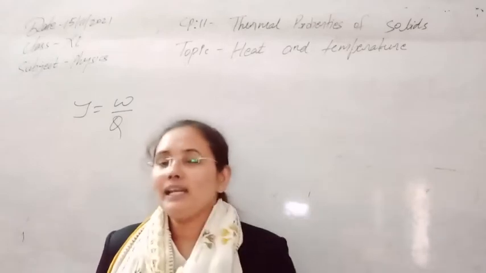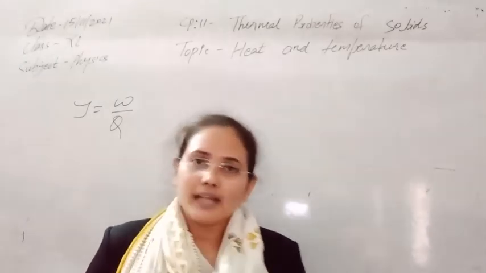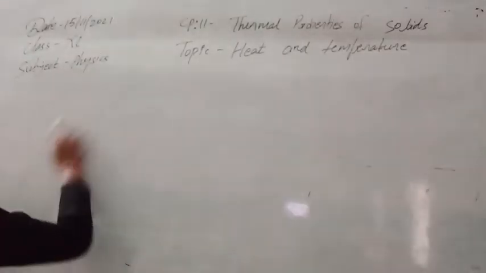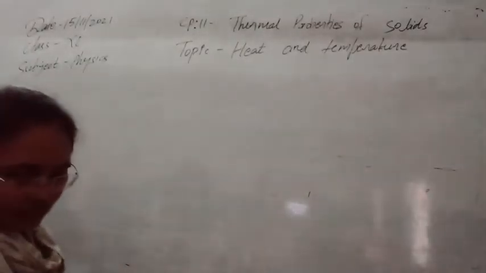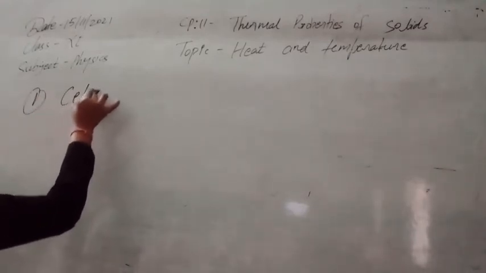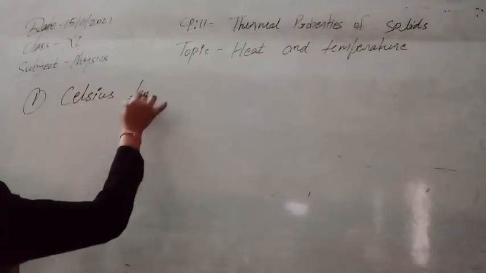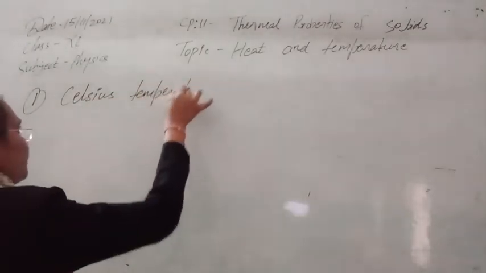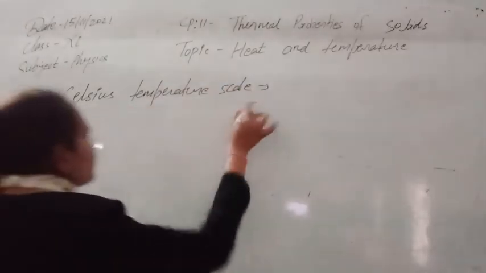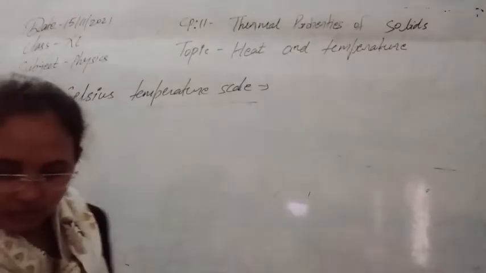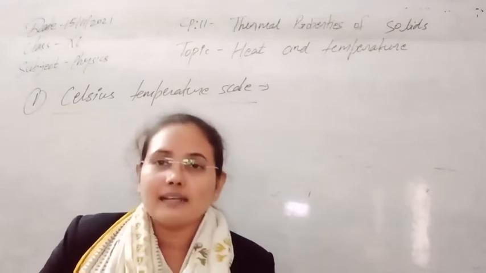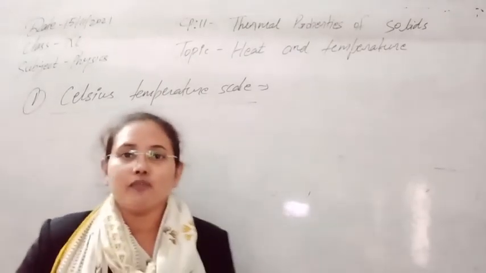Let's see now how many scales we use to measure temperature. The first scale is the Celsius scale, also called the centigrade scale. This was first designed by the scientist Celsius in 1741.